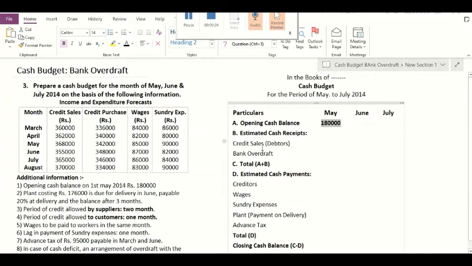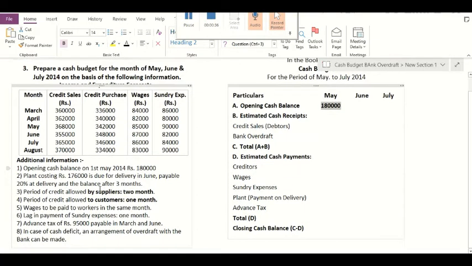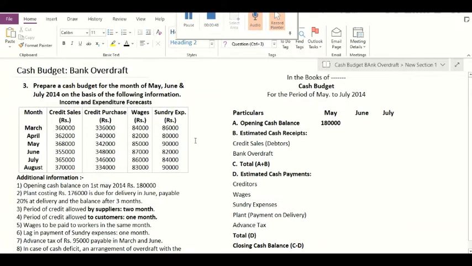The very first estimated cash receipt is credit sales. Friends, credit sales have been given for the months of March to August 2014, and we have been given one additional piece of information regarding the credit sales. What is that additional information? The information is that the period of credit allowed to customers is 1 month. It means that our customers do not make immediate payment for goods and services they received from us. Rather, they pay the amount after 1 month.